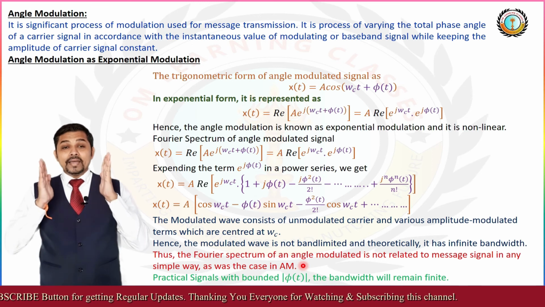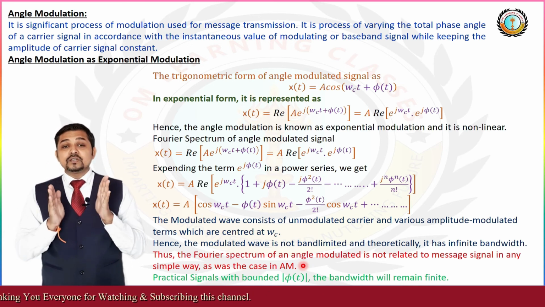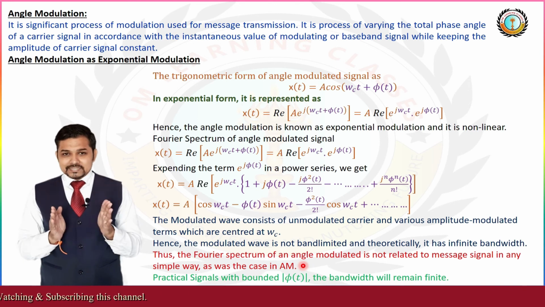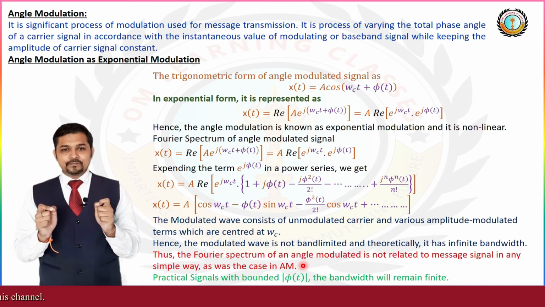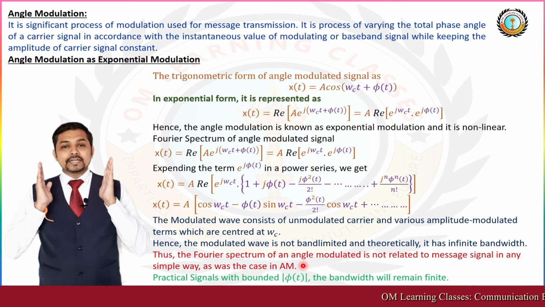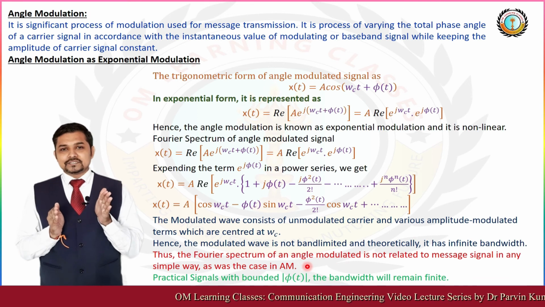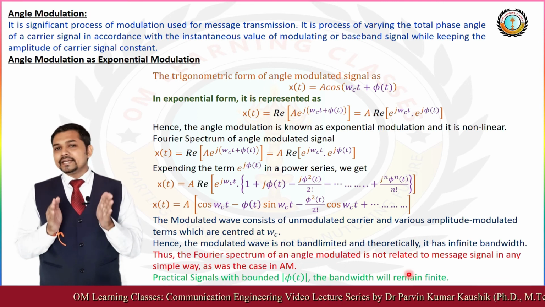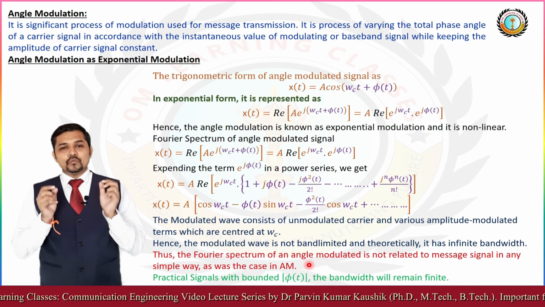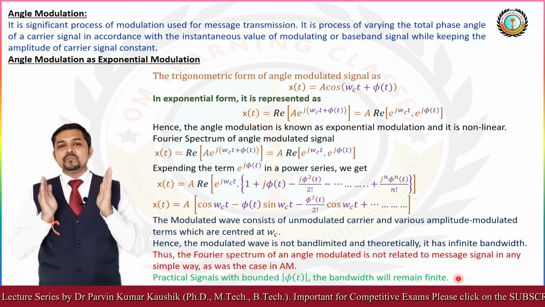And by utilizing a practical signal with bounded phi t, the bandwidth will remain finite for practical purposes. So, for practical concern and by use of a bounded signal, we have the finite bandwidth of our angle modulated wave.